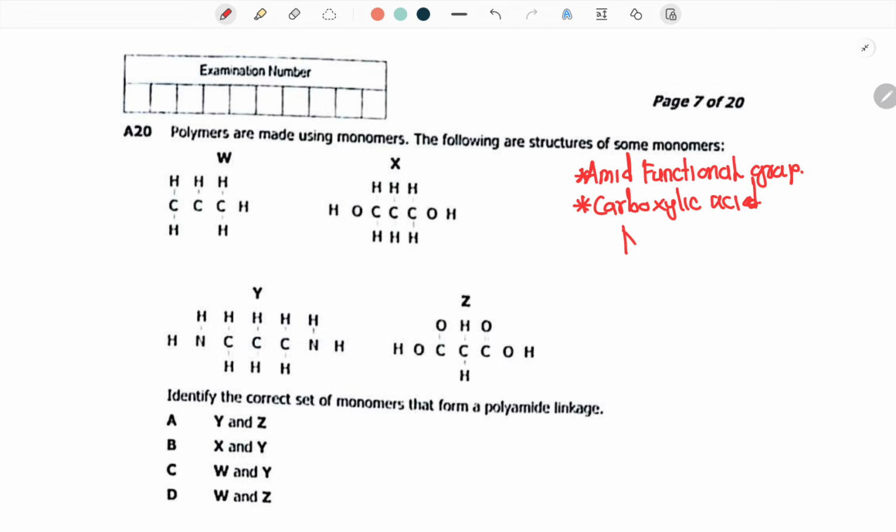So, an amide functional group is going to look like this. A carboxylic acid functional group will look like this. Or, sorry, it's supposed to be OH here.